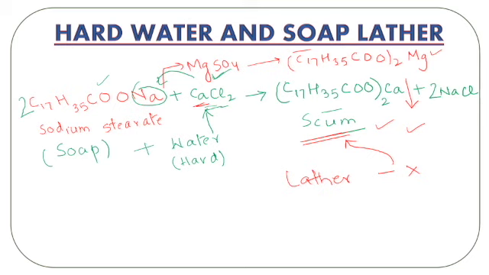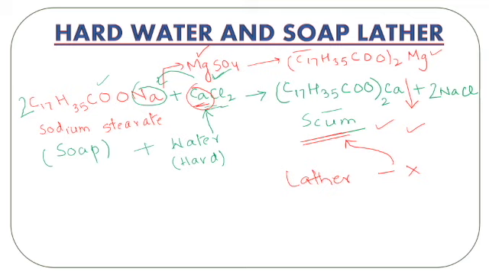And why is that happening? Because of the presence of this magnesium ion, because of the presence of this calcium ion. As long as the calcium and magnesium ions are in my water, my soap will not be able to form lather, because the stearate ions present in the soap are going to get associated with the calcium or magnesium ions, and hence no lather is formed.